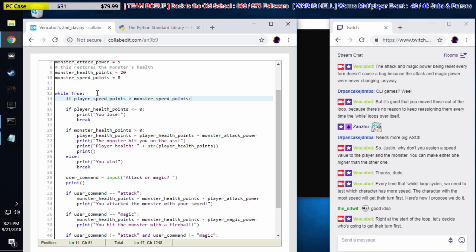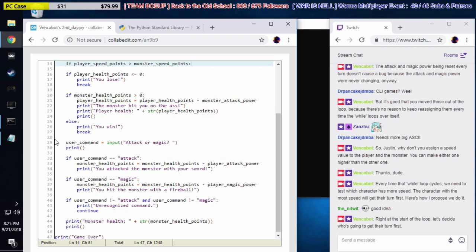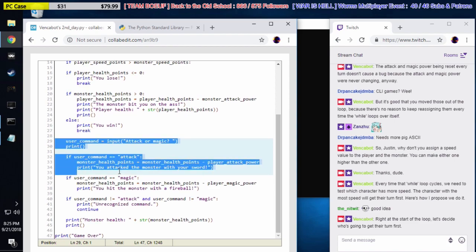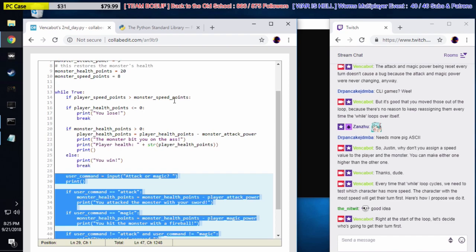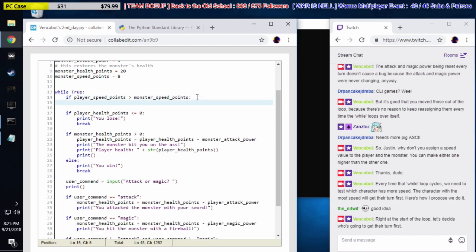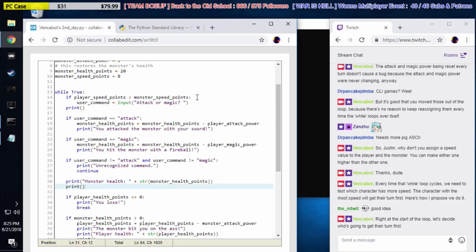So we'll copy paste all this code down here. Let's go down here to line 29, where the player turn starts. Just copy all this code over. Basically line 29 through 45 is the player's turn. On these lines, you prompt them for a command. We figure out what command they want to do, whether it's attack or magic, or something we don't know yet. And then we print off the monster's health, how much health he has left, and then we're done. So that's the player's turn, right? All that code is the player's turn. So we're going to go down here and paste all this code. Okay.